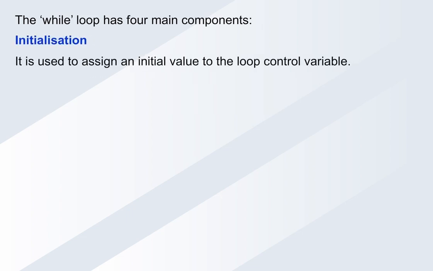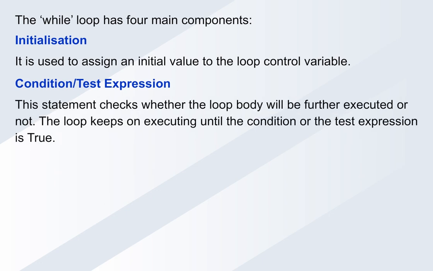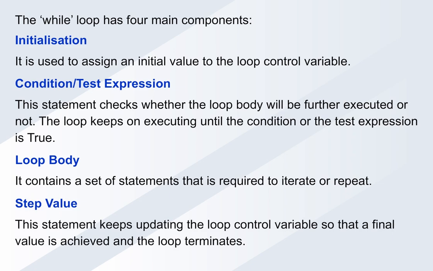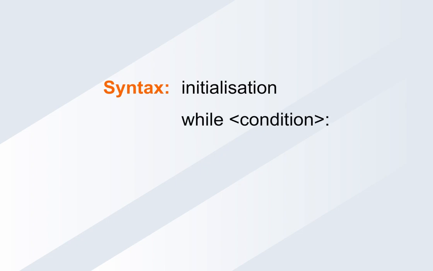Initialization. It is used to assign an initial value to the loop control variable. Condition or test expression. This statement checks whether the loop body will be further executed or not. The loop keeps on executing until the condition or the test expression is true. Loop body. It contains a set of statements that is required to iterate or repeat. Step value. This statement keeps updating the loop control variable so that a final value is achieved and the loop terminates. Syntax. Initialization, while, condition, loop body, updation.